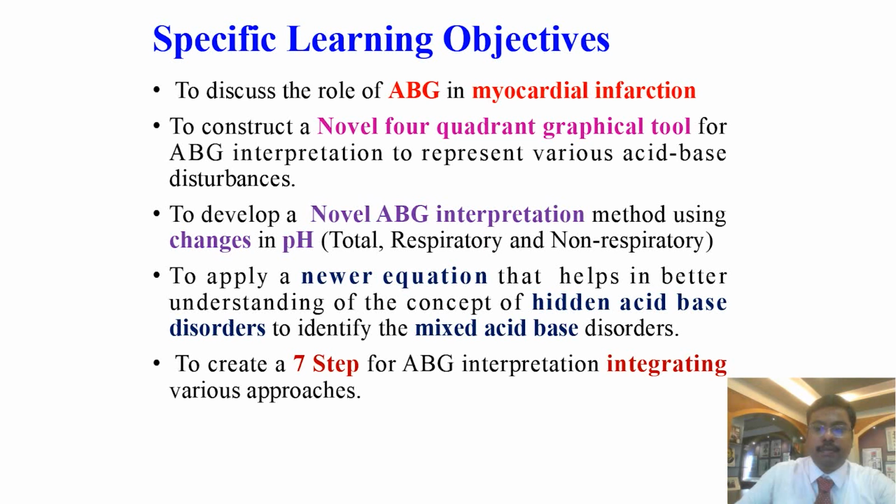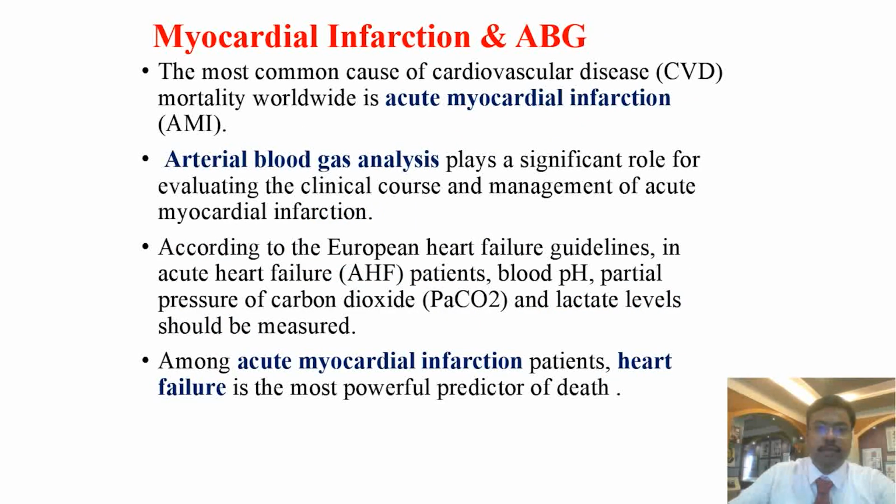Specific learning objectives: to discuss the role of ABG in myocardial infarction, to construct a novel four-quadrant graphical tool for ABG interpretation to represent various acid-base disturbances, to develop a novel ABG interpretation method using changes in pH, to apply a newer equation that helps in better understanding of the concept of hidden acid-base disorders, to identify the mixed acid-base disorders, to create a 7-step approach for ABG interpretation integrating various approaches.